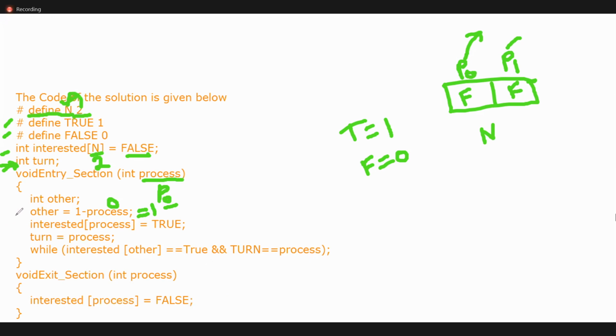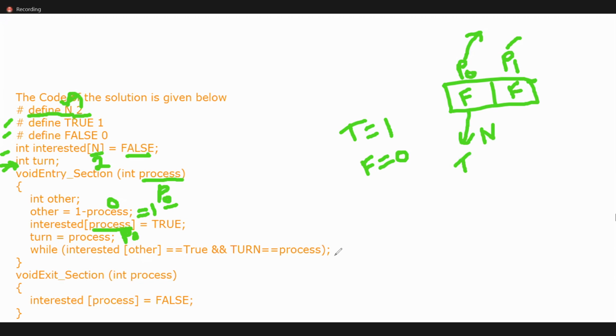Understood? So what is the other process? Presently P naught is executing. So what is the other process in P1 based on this formula? Interested of process. So what is process? What is process? P naught. So P naught we are making as true. Previously P naught is false. Now we are making it true.